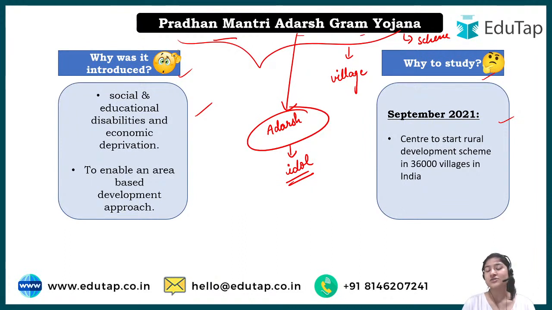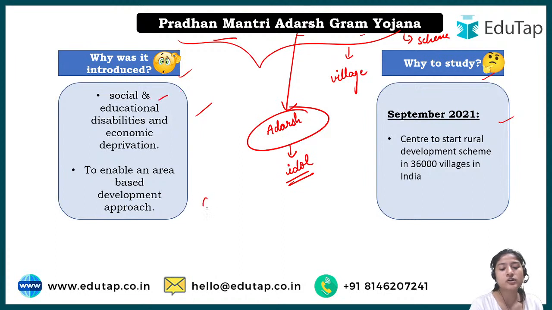What we see is all in the urban areas, but in the rural areas, there's still the discrimination that they have to face, and we as the general category need to understand that they need help, especially in rural regions. Urban area, I'm not saying anything, but for rural regions, we need help, and that is why this particular scheme was also made. So why was it introduced?